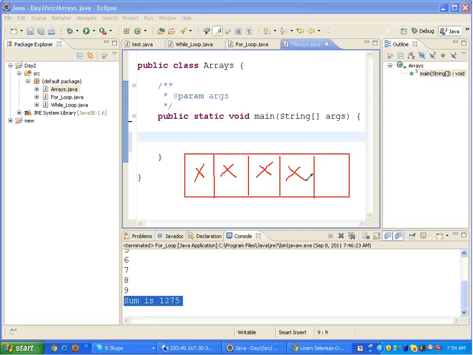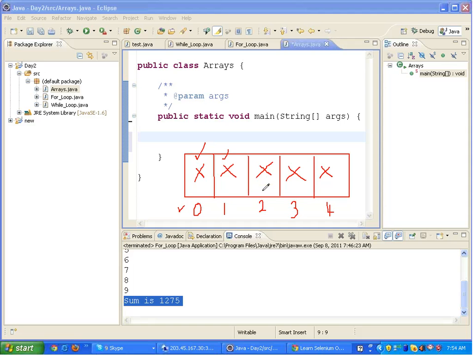Okay, and each section has an index, that is, this is the index 0, this is the index 1, this is the index 2, this is the index 3 and 4. It's like a colony in which you have got addresses of each and every house. Right, so this address is known as the index. Okay, this is very important. You can access the value inside each and every cell over here with the help of this index.